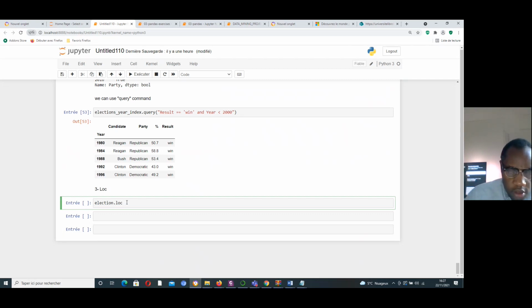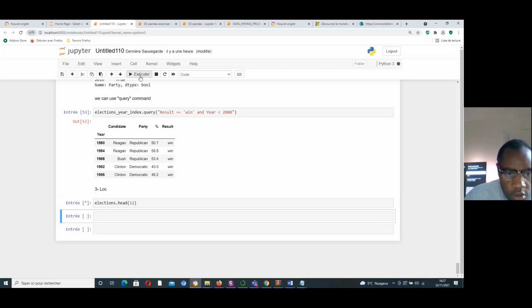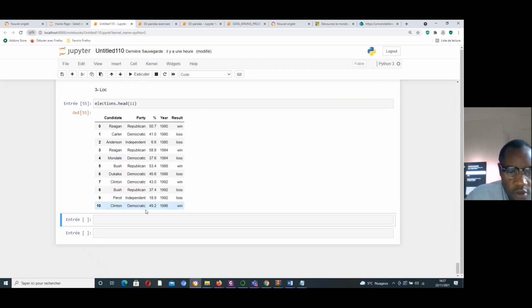First, I can print the first 11 values. Oh, I forgot to put this. Okay, just the first 11 values. And if I want to use loc, I just do that, elections loc.